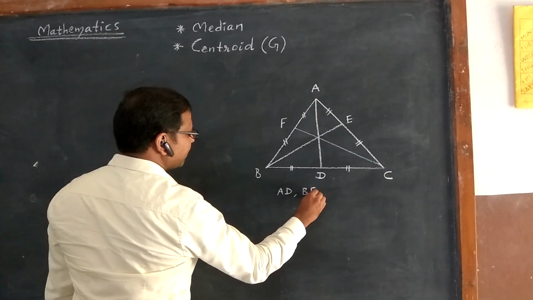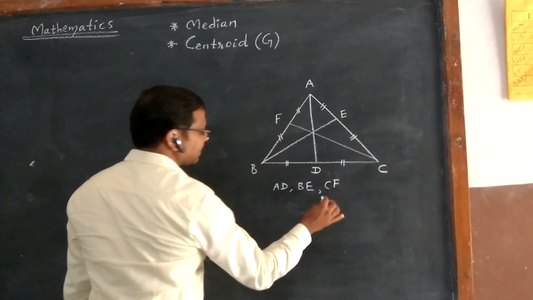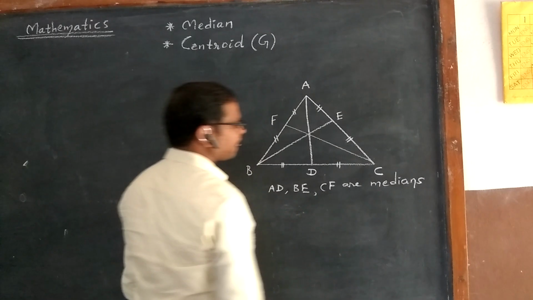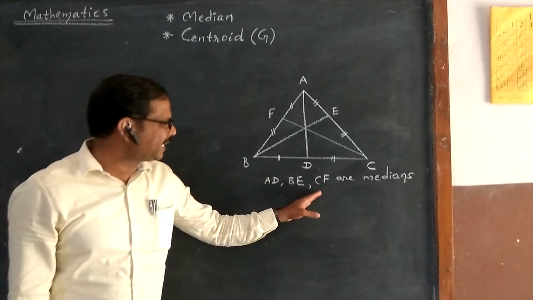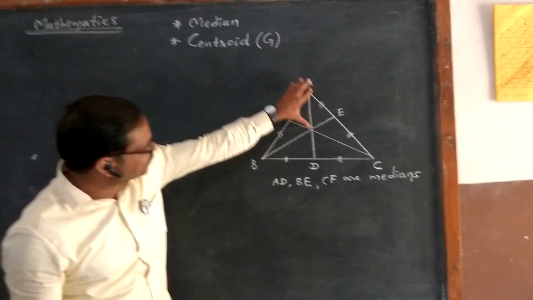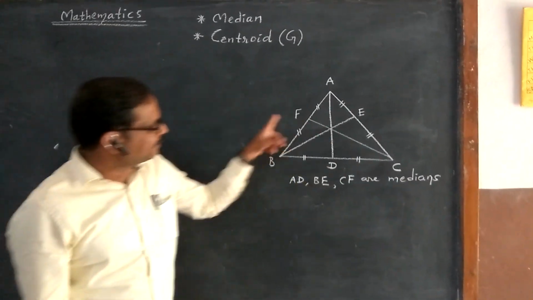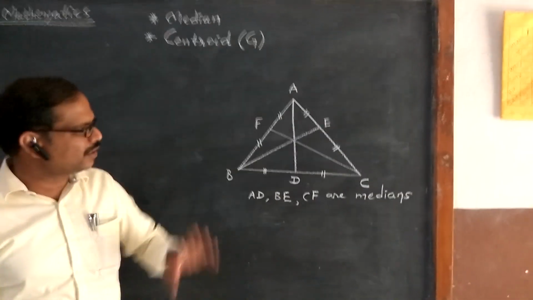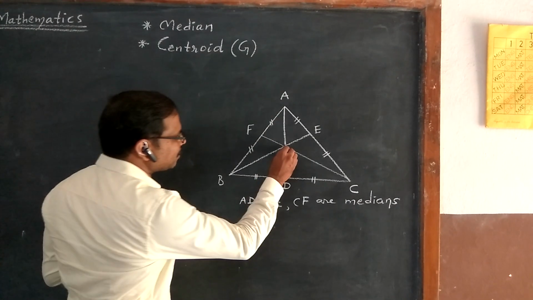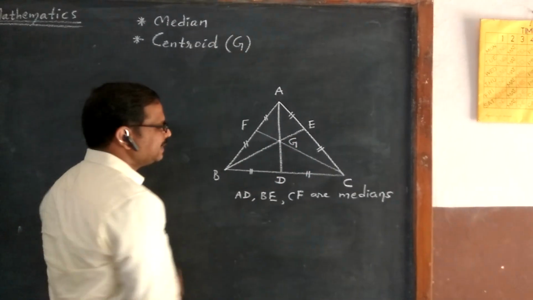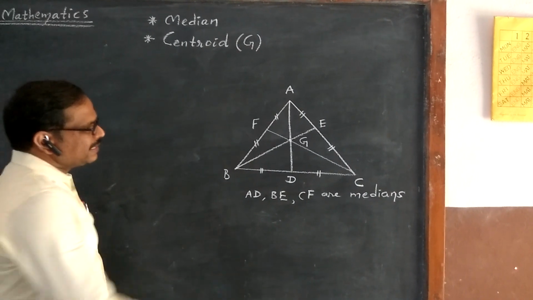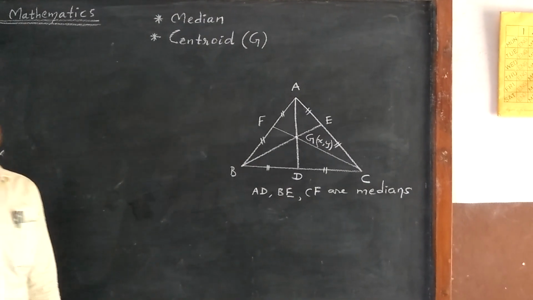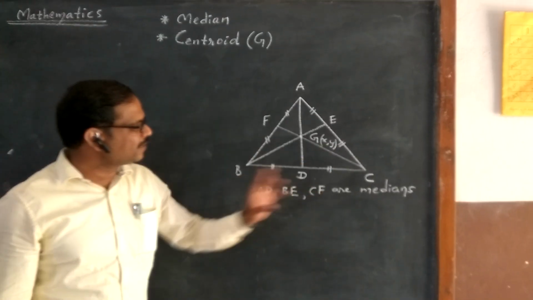AD, BE, CF are medians. So how many medians we can draw in a triangle? Three medians: AD, BE, CF. They are meeting at one common point. That common point is called centroid G. It is denoted by G. So point of concurrence of medians is called centroid.